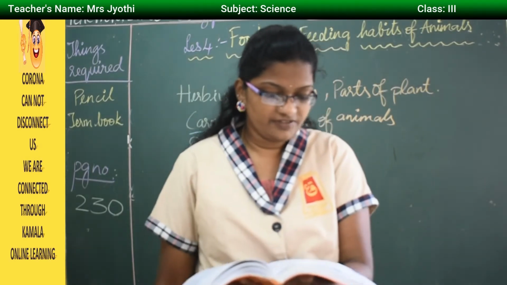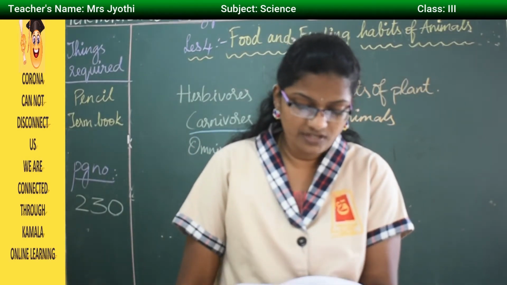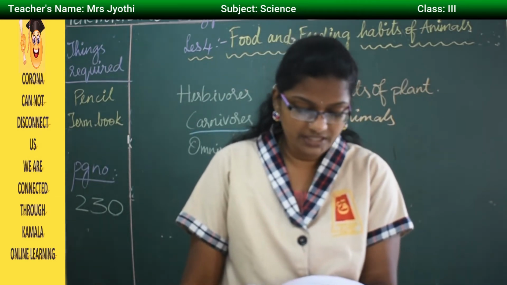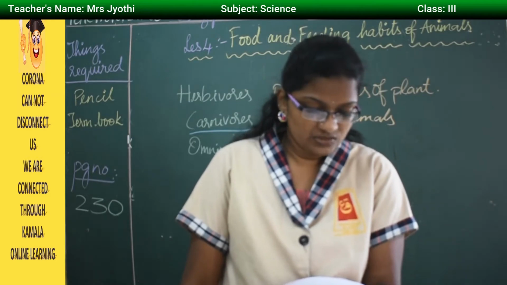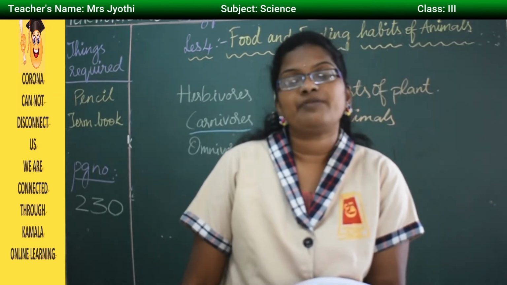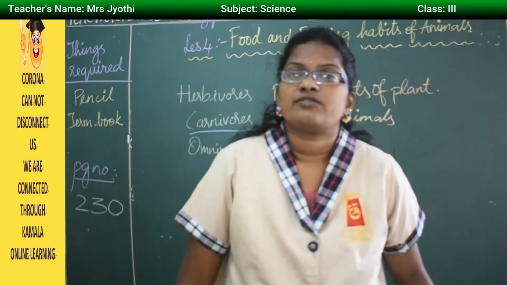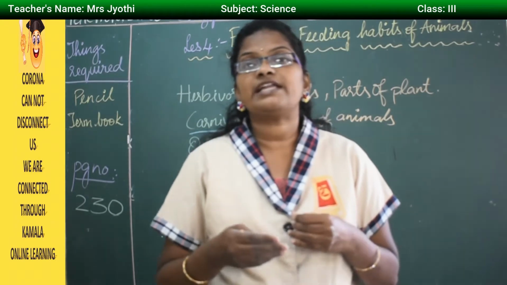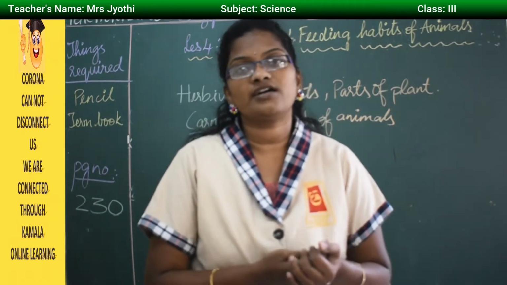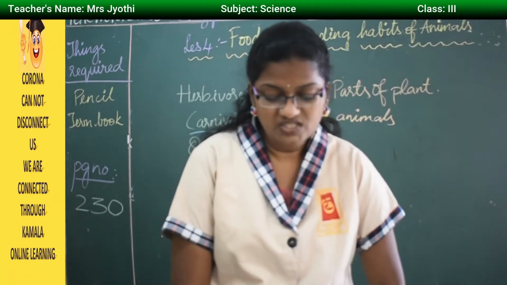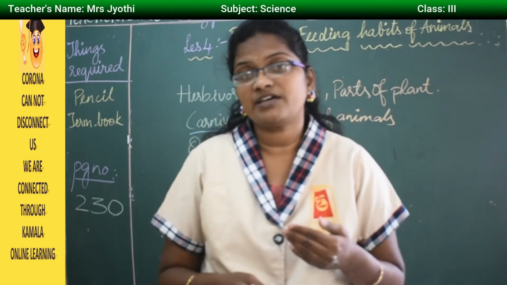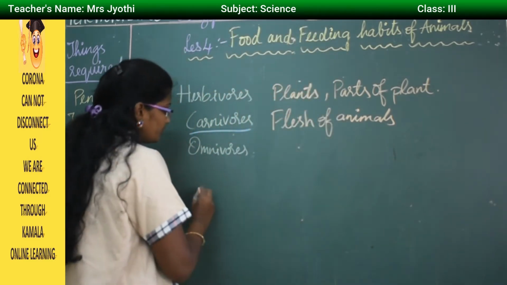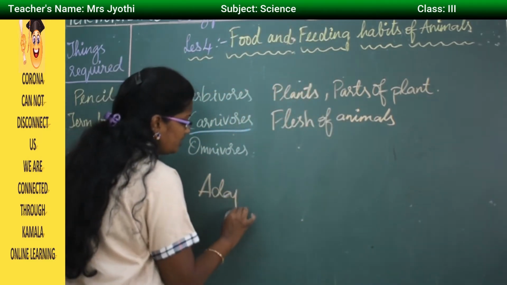Animals live in hard conditions. Therefore, they have acquired special skills that help them to get the food they need to survive. This special skill is called adaptation. We don't live in a suitable condition, but we change ourselves to get adjusted to that condition. Such modifications in our body or in our habits, we call adaptation.